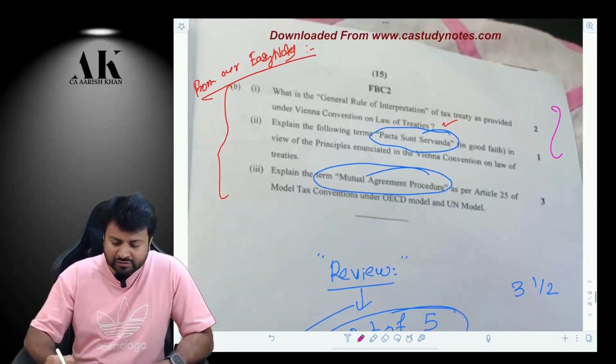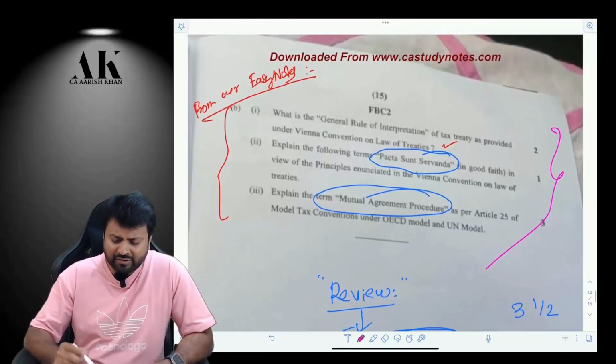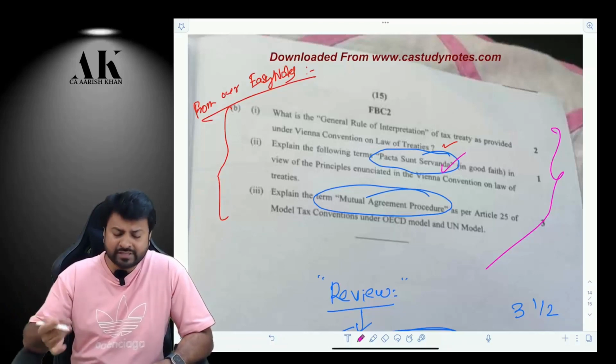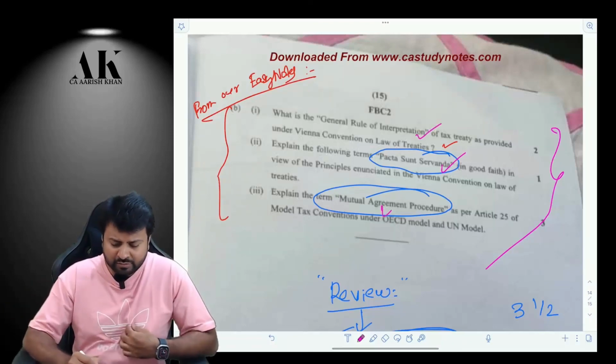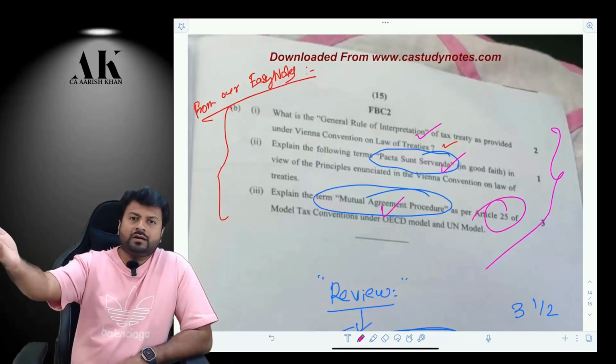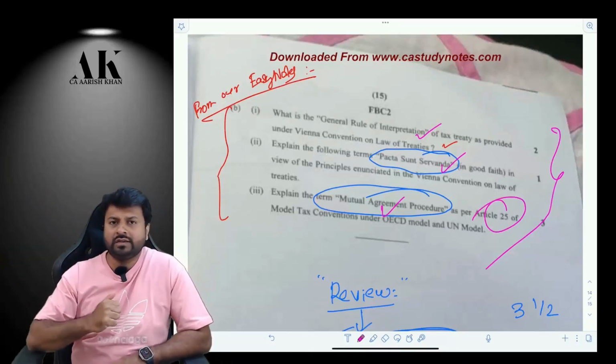And the last question is also based on what? It is theory. We have done all these things in class. You can go and check our easy notes also, colored notes. Pacta sunt servanda, I have said all this to you in class. General rule of interpretation, mutual agreement procedure, etc. That you have to go to the respective tax authority and request them.